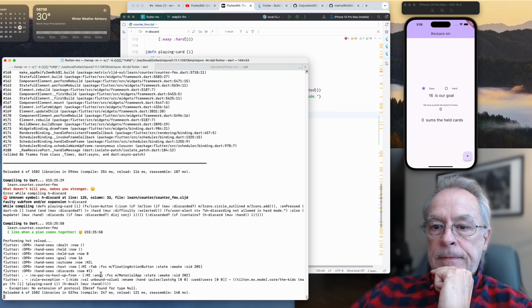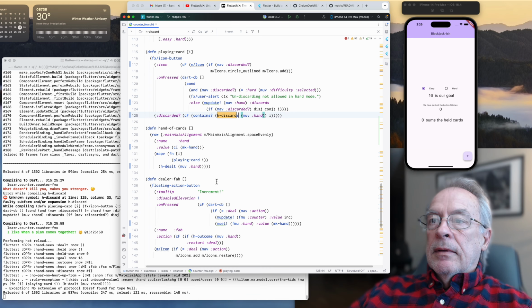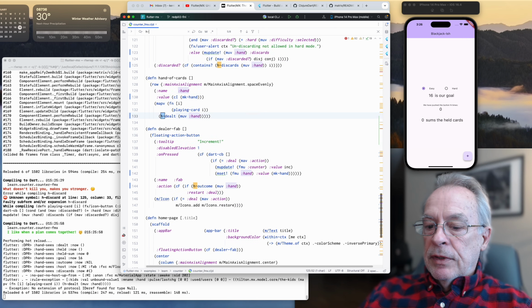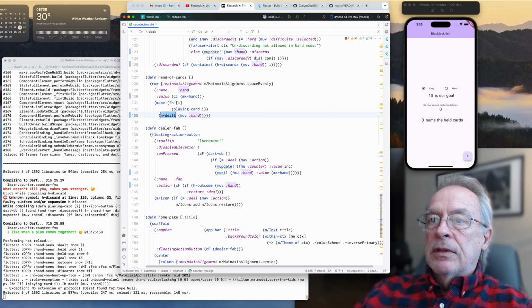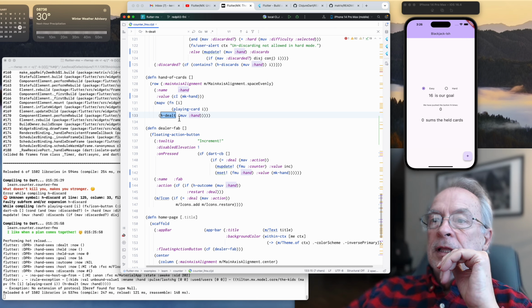oh boy. I'm gonna be rewriting the navigation as soon as it's, oh, I'm gonna guess what that is. Playing card H dealt. All right, let's look for H dealt. I'm going to be redoing the navigation to be a little bit clearer. So hand of cards, I am the hand of cards.